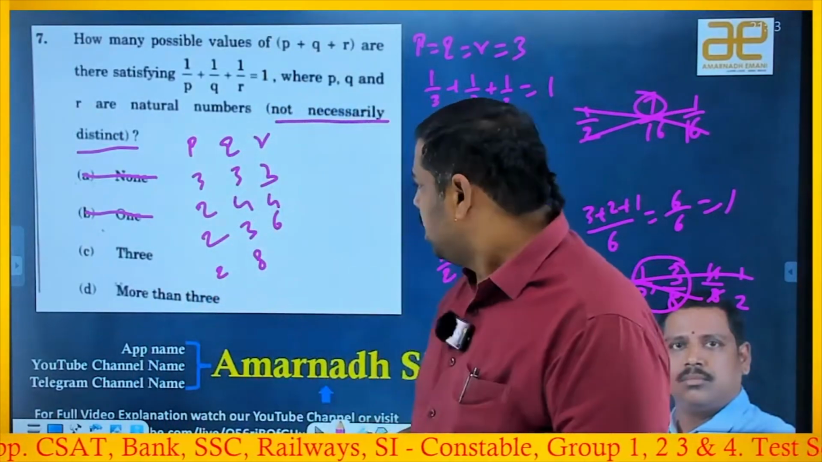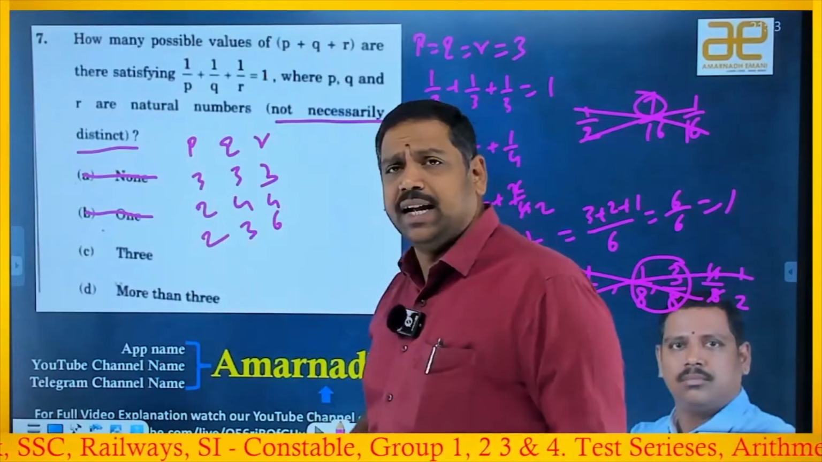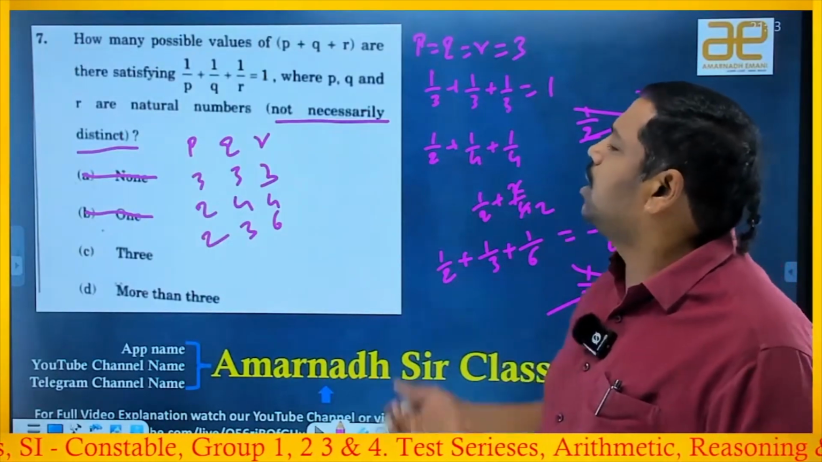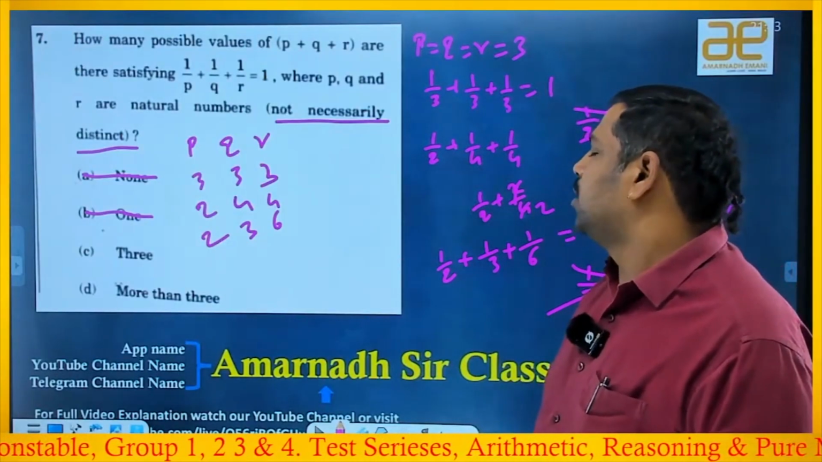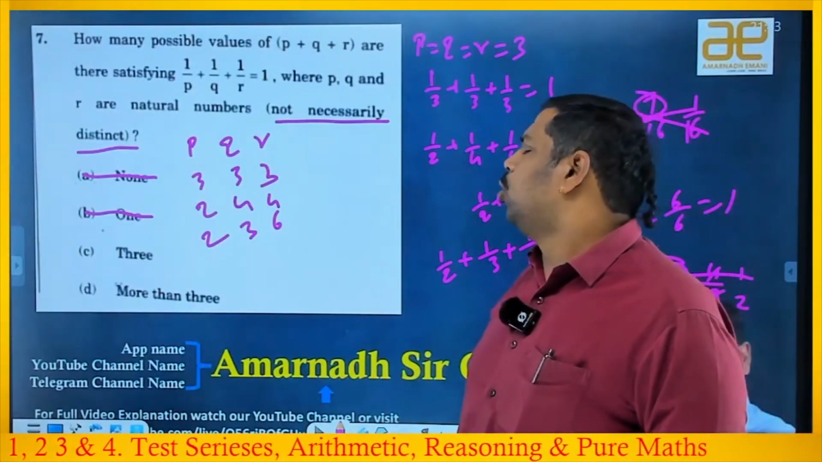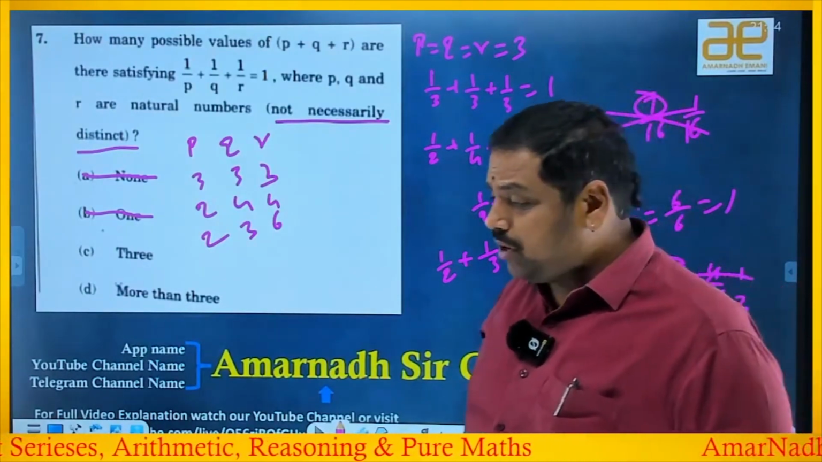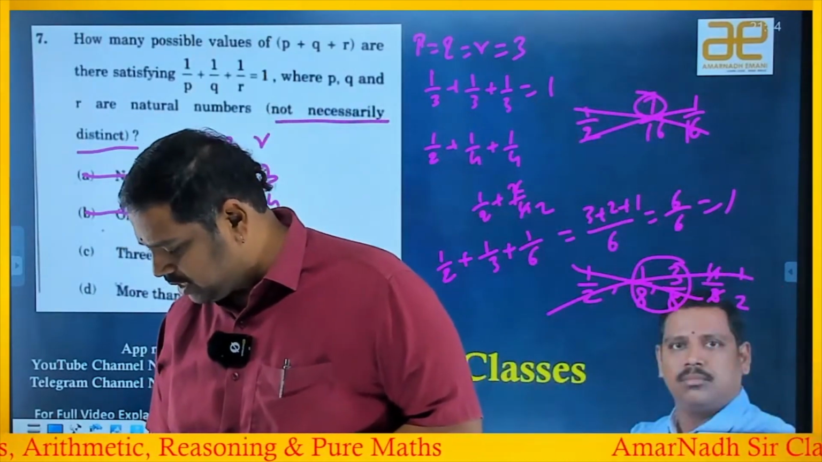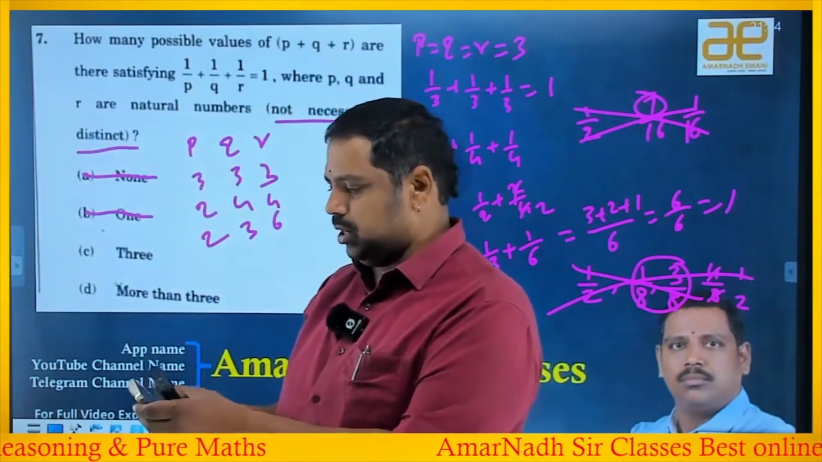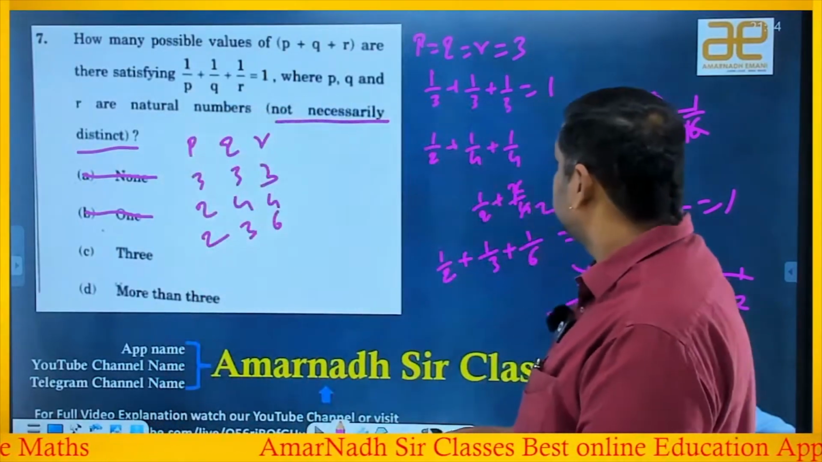So if you try any other possibility, P, Q, R are all natural numbers, right? Nowhere is it a possibility. Why I am confidently saying that nowhere is it a possibility, observe that.